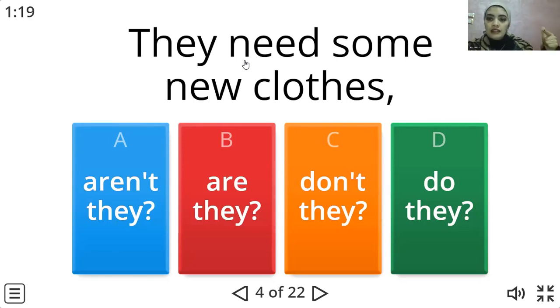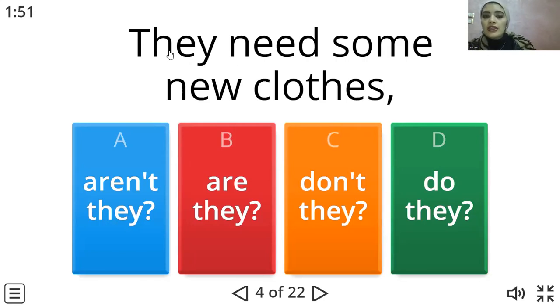Do, does, or did. So in case we don't have an auxiliary verb in the sentence, we're going to look. If the sentence is present, we're going to use do or does. If the sentence is past, like past simple with ed, or like went or swam, I went to school, I swam in the pool, this is a past sentence. So we're going to use did.